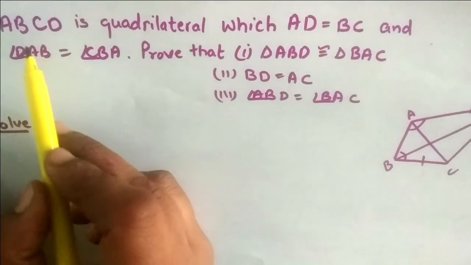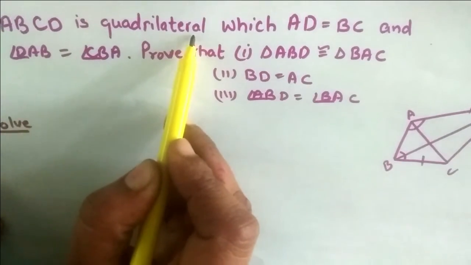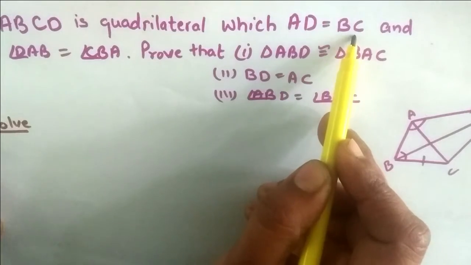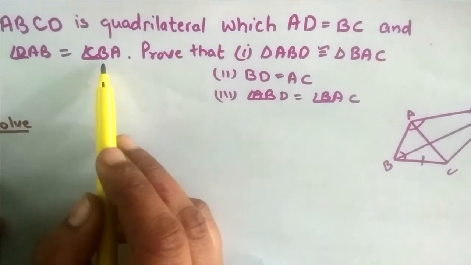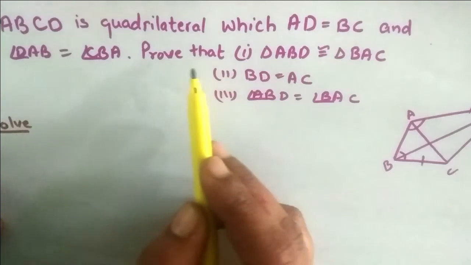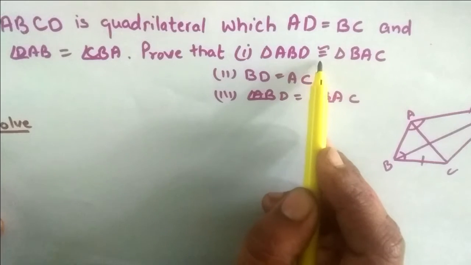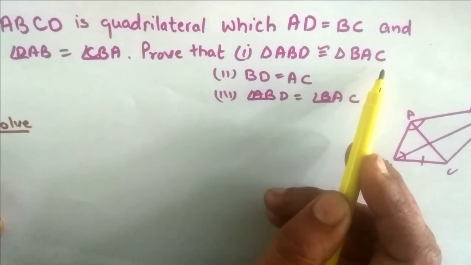Yes students, the next question is: ABCD is a quadrilateral in which AD is equal to BC and angle DAB is equal to angle CBA. Prove that triangle ABD is congruent to triangle BAC.